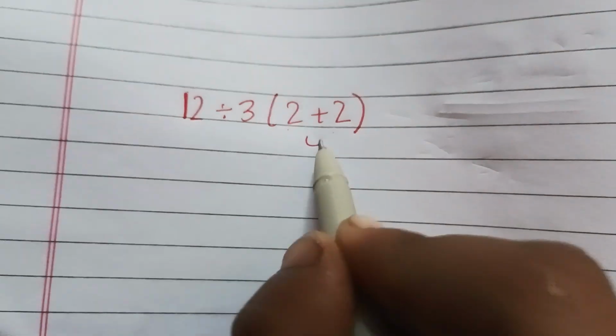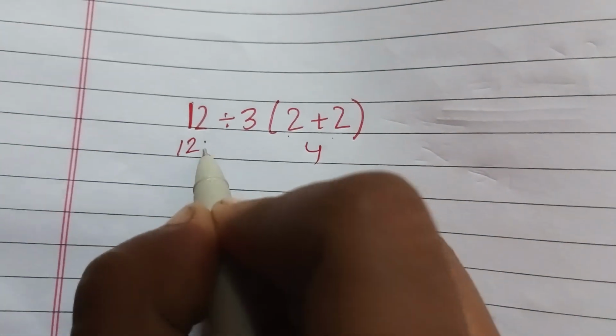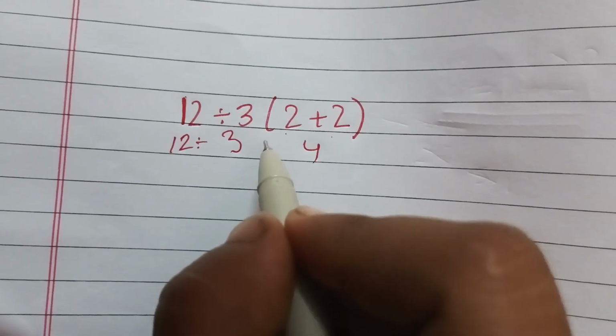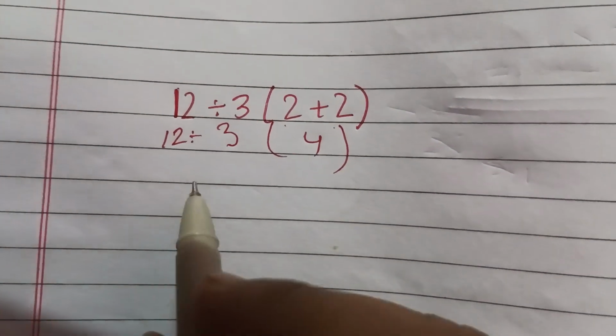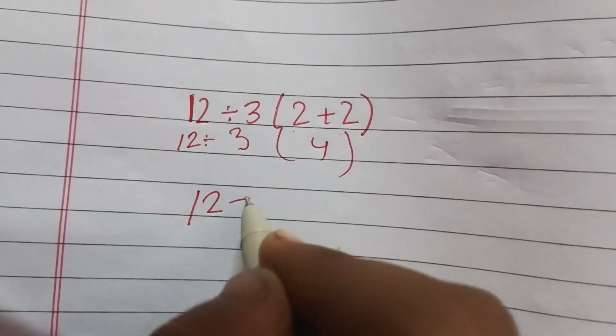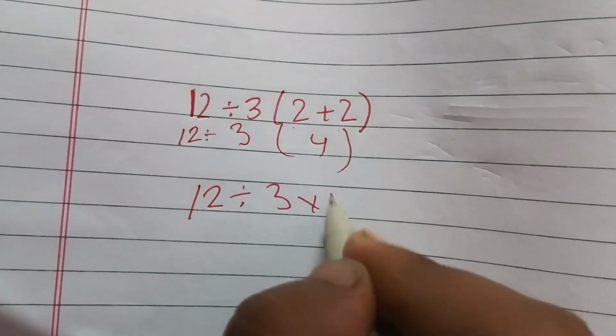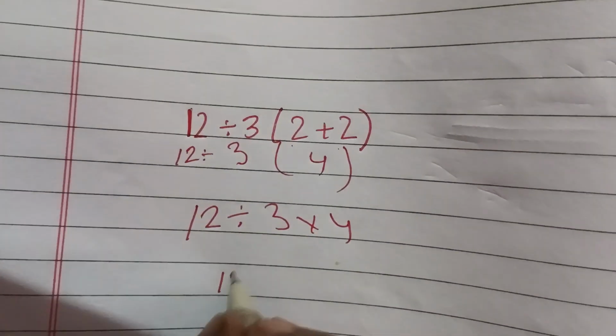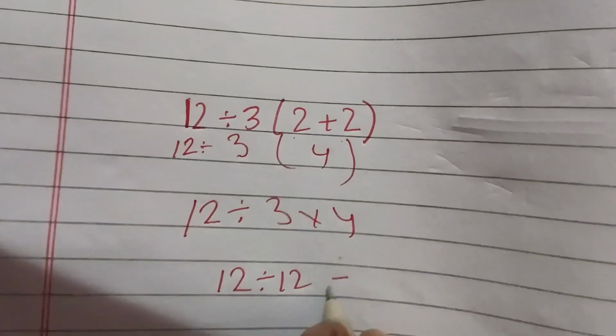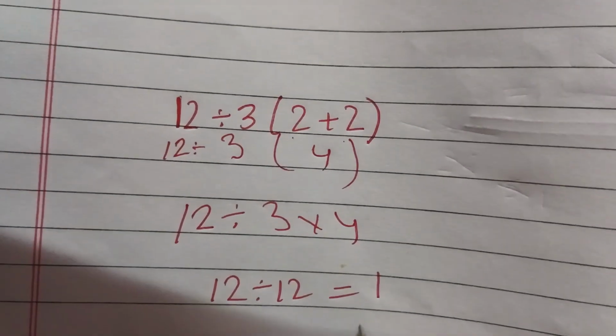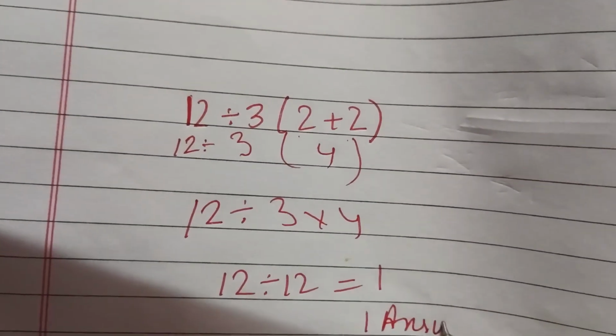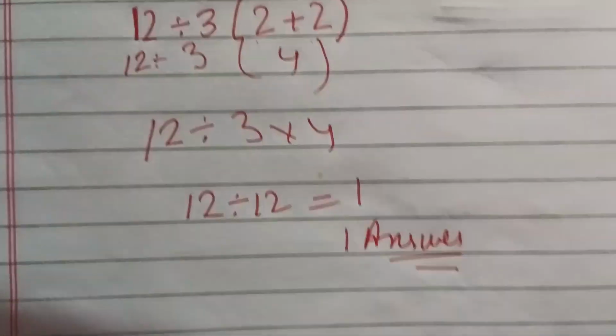2 plus 2 is 4 and 12 divided by 3 multiply 4. So it will become 12 divided by 3 multiply 4, which means 12 divided by 3 times 4 is 12. 12 divided by 12 is 1. Now if you got your answer 1, then this is totally wrong.